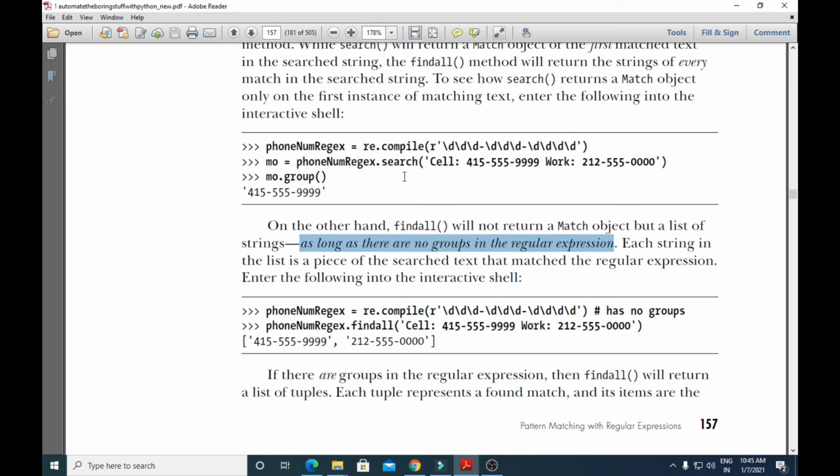Whereas the search method will return a match object, the findall method will not return a match object but a list of strings, but only if the pattern does not have groups, that is, the regular expression should not have groups. Each string in the list is a piece of the searched text that matched the regular expression. So the findall method will give a list of strings that have matched the regular expression pattern.